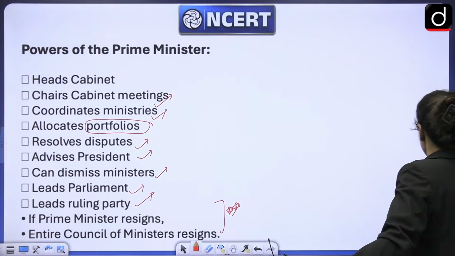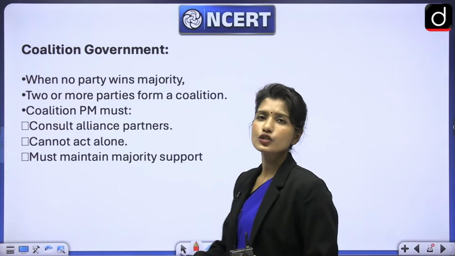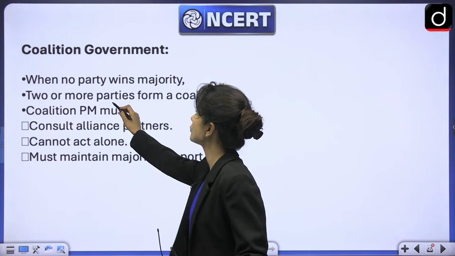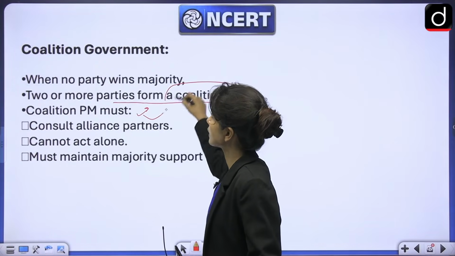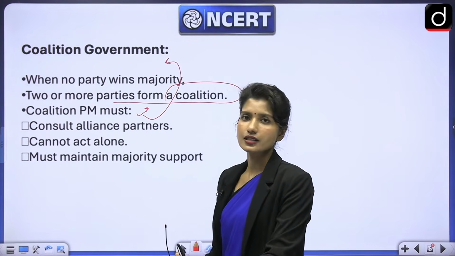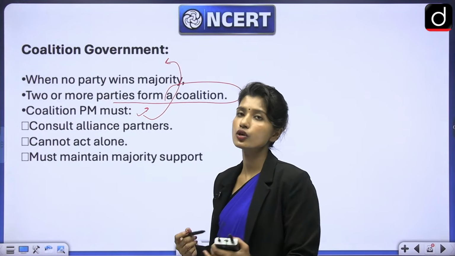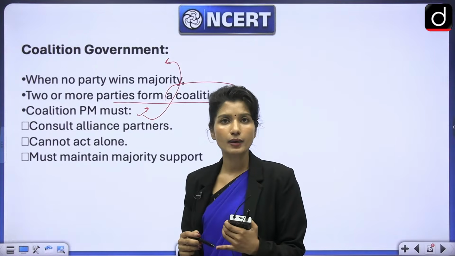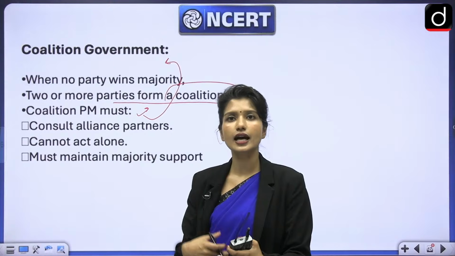Yes. Next, coalition government, we have already talked about it. When there is no party in majority, what will happen? Two or more parties form a coalition. And in this case, government is formed. Because in any case, for a government to form, majority is required. Whether the majority can be acquired by one party, if it is not, then multiple parties usually come together and form the majority.